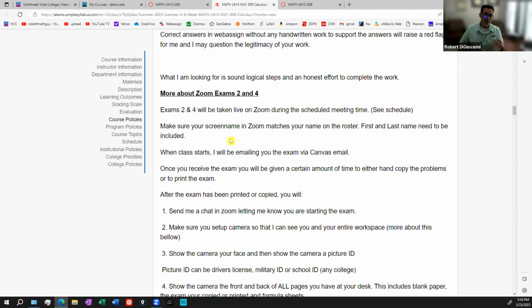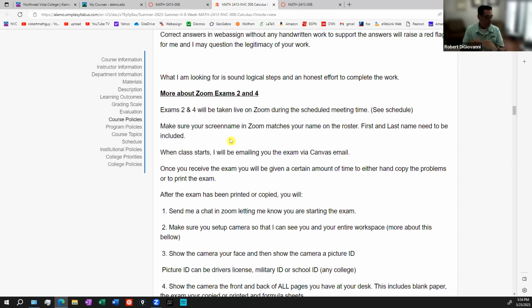So you'll come in, you'll get your camera set up, and then I'm going to email everybody the test. All right, everyone's going to sit there and download the test. Hopefully you have a printer at home, you print the test off. If you don't have a printer, you're going to have to copy down the problems from your screen, copy all the problems. And then once you've printed or copied the exam, at that point in Zoom, you're going to send me a chat and say, hey, I'm about to start the test.